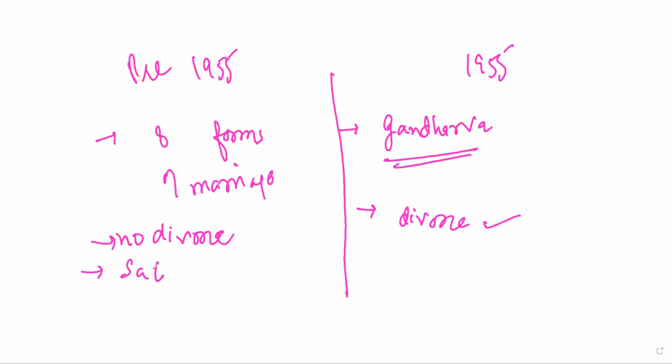Sati was existing, and of course the 1955 Act has a role to play to curb the problem of sati, because it allowed for divorce. It also allows for widow remarriage. It also ensures that women are treated properly.